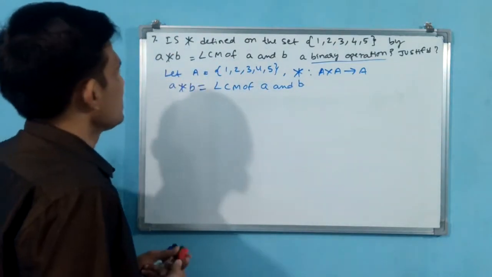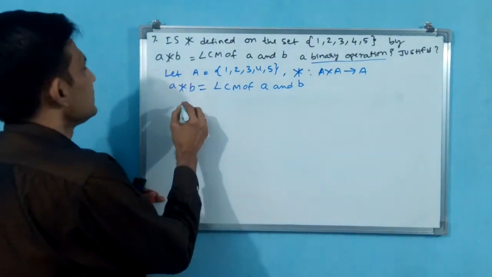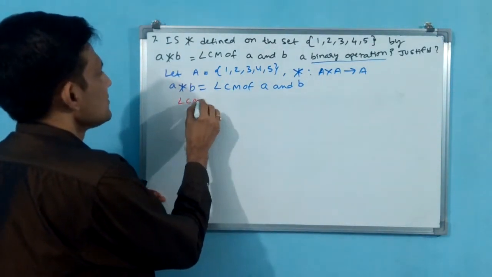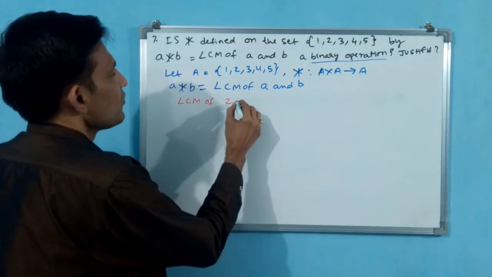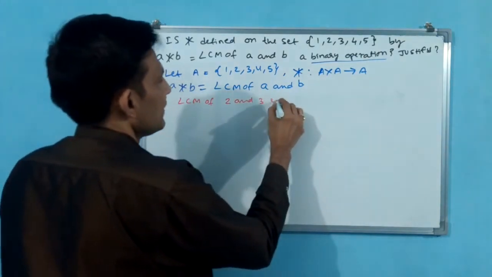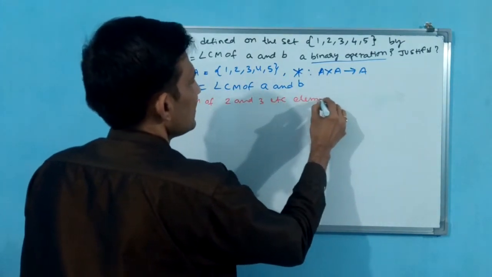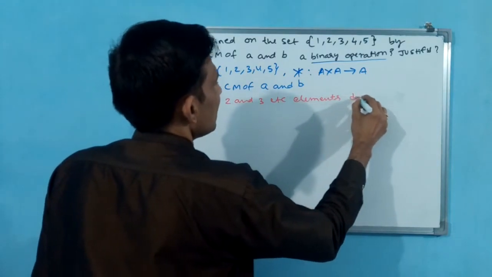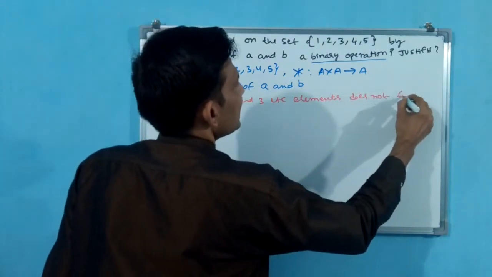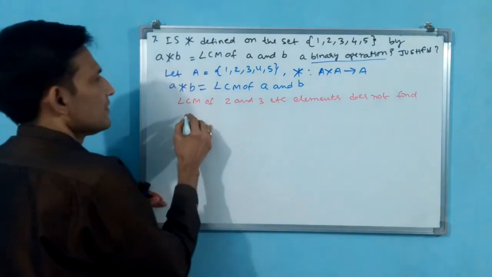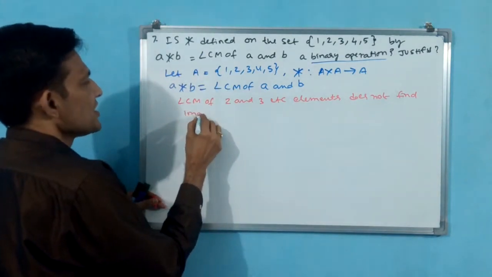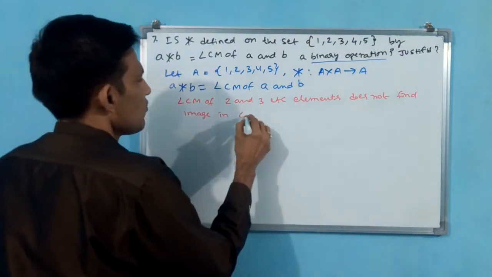What you are writing, you see, LCM of 2 and 3 etc. elements does not find image in codomain.